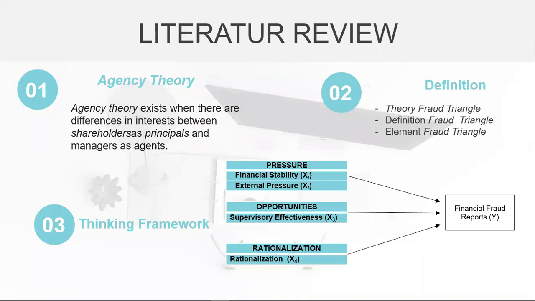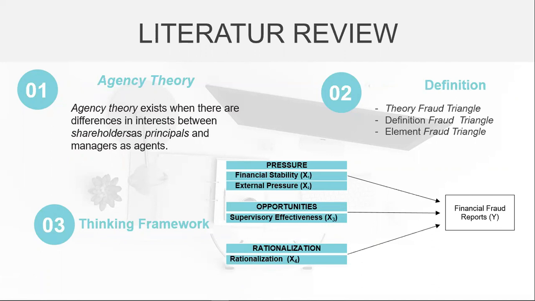Literature review. I have 3 points for literature review. Number 1 is agency theory. Agency theory exists when there are differences in interest between shareholders as principal and managers as agents. Number 2 is definition. I have 3 definitions. Number 1 is theory of the fraud triangle, 2 is definition of the fraud triangle, 3 is elements of the fraud triangle.